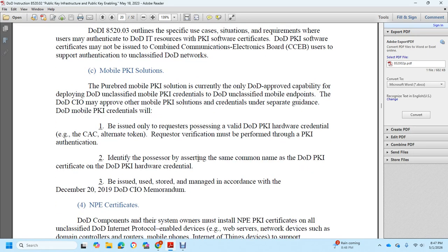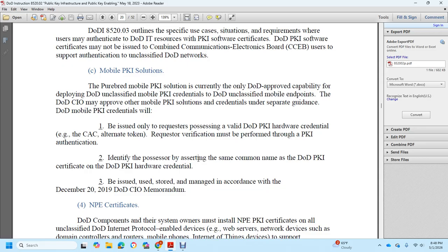mobile public key infrastructure solution is currently the only DoD approved capability of deploying DoD unclassified mobile public key infrastructure credentials to DoD unclassified mobile endpoints. The DoD Chief Information Officer may approve other mobile public key infrastructure credentials and essentials, or separate guidance. DoD public key infrastructure credentials are issued only with a request for processing possessing a valid DoD public key infrastructure hardware credential, common access card, or alternate token, and request for verification must be performed. Public key infrastructure authentication.